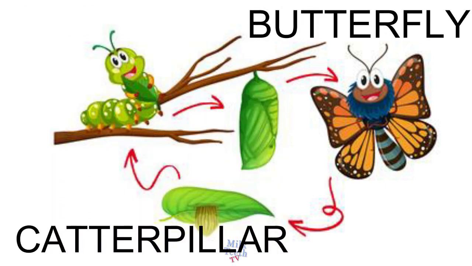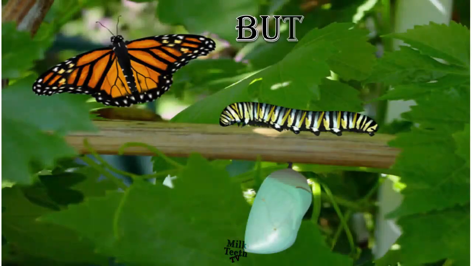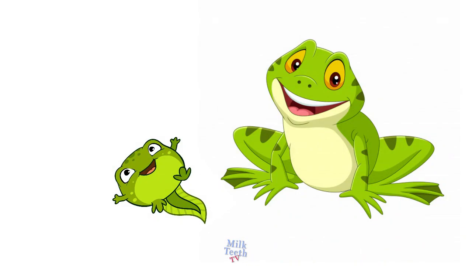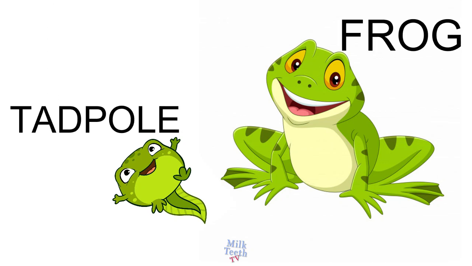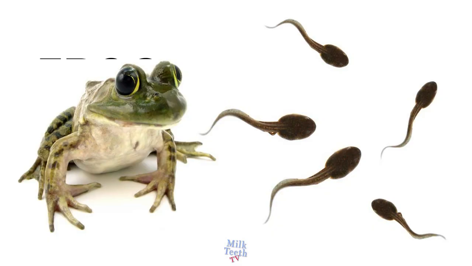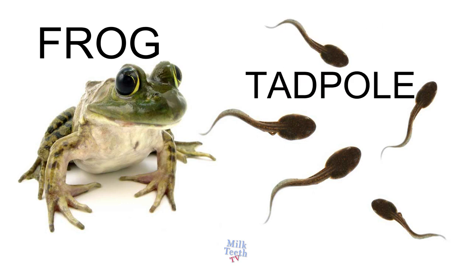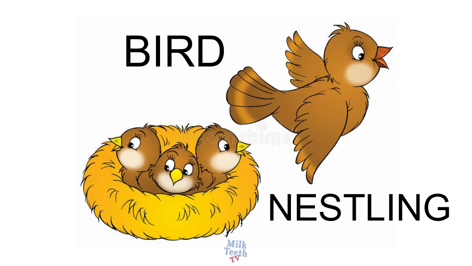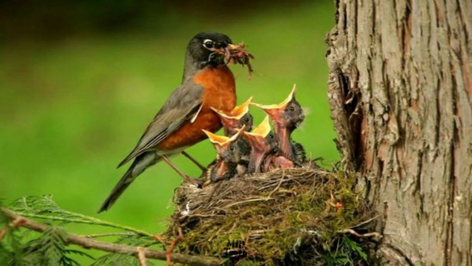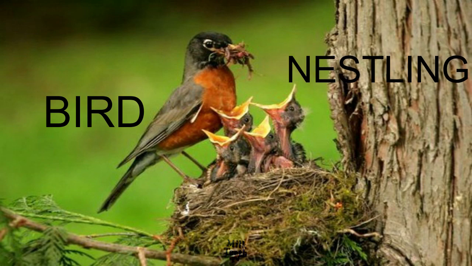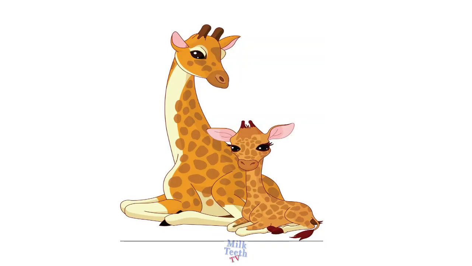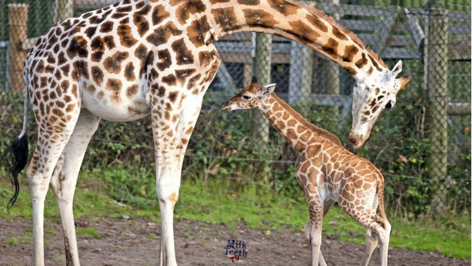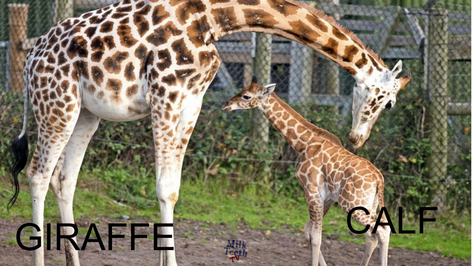Butterfly and the little butterfly baby is called caterpillar. See the real butterfly with a real caterpillar. Frog. Baby frog is called tadpole. Frog, tadpole. Bird with her nestling. Bird with little babies called nestling. Giraffe. Giraffe baby is also called a calf. Giraffe, calf.